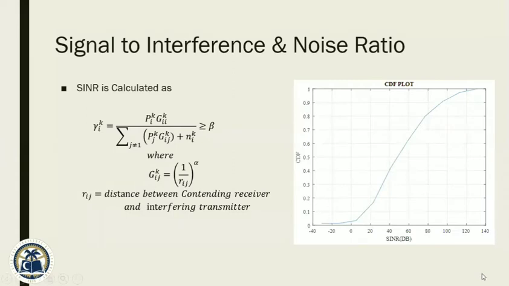SINR is calculated by using this formula, where gain is equal to 1 over R subscript ij. R subscript ij is equal to the distance between the contending receiver and the interfering transmitter. This is the CDF plot of the SINR in dBs.